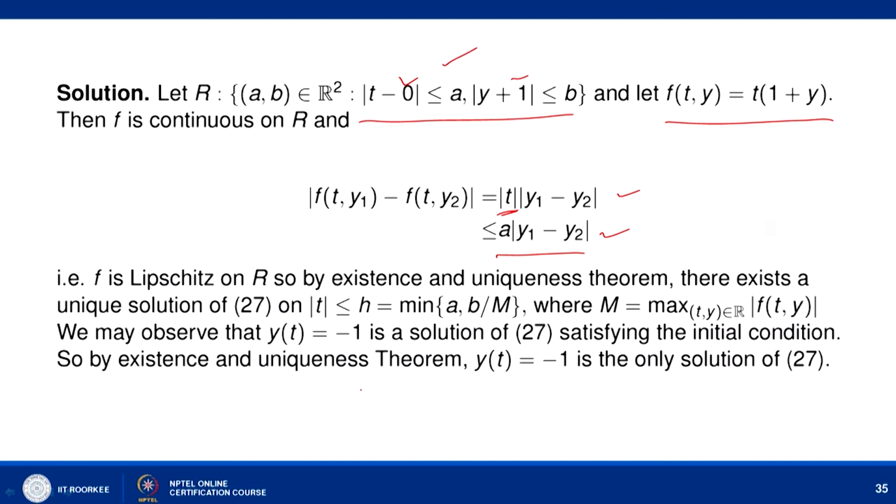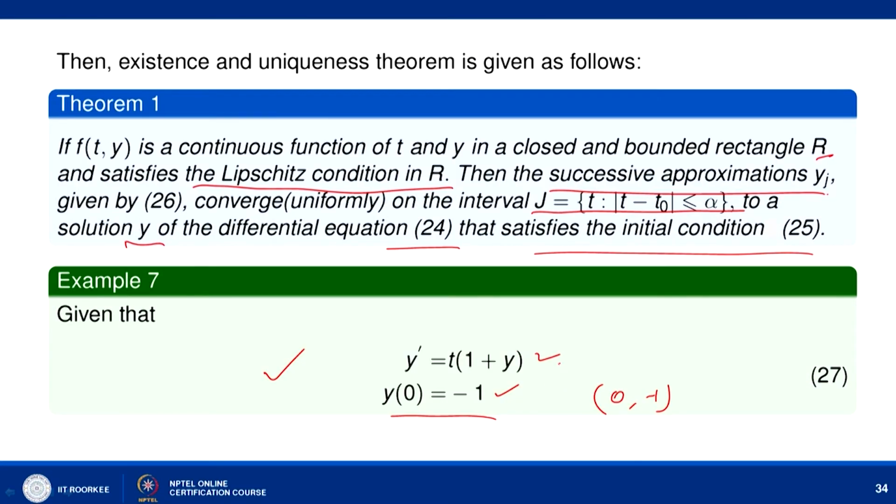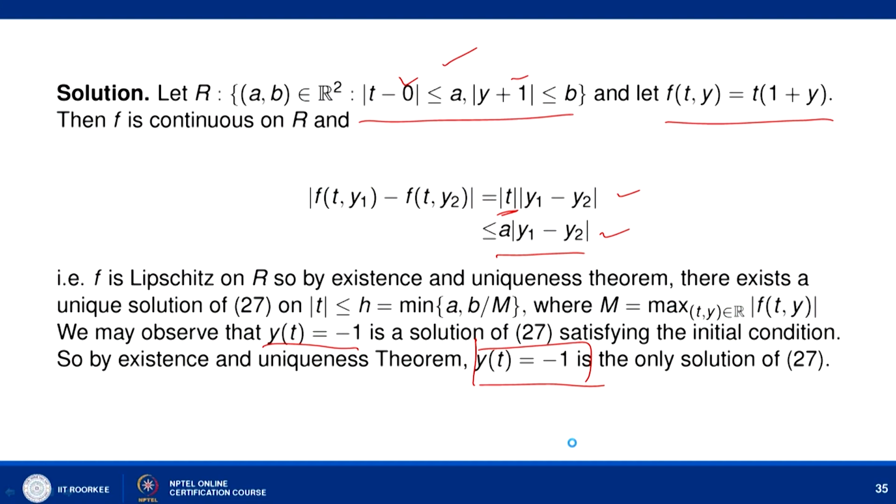Since we have a unique solution and we already know that y(t) equal to minus 1 satisfies the initial condition as well as the differential equation 27, it is the only solution available for this differential equation. So, this initial value problem has the unique solution, that is y(t) equal to minus 1.